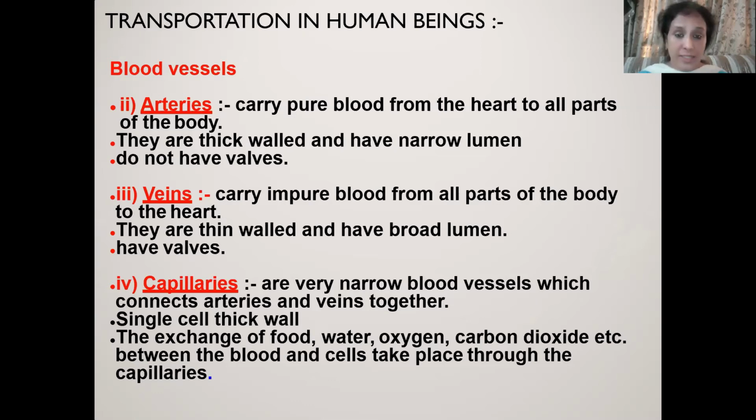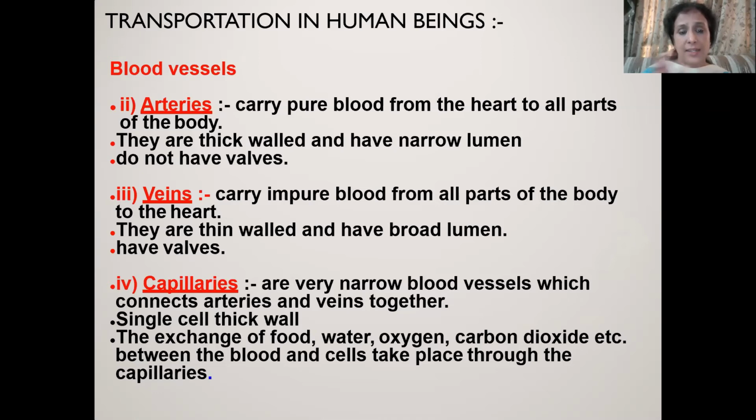Now the question is, then why do we call it an artery? Because artery is the term given to blood vessels which are carrying blood away from the heart. And the pulmonary artery is carrying the deoxygenated blood from the heart to the lungs. So this is the only artery that is carrying deoxygenated blood. The rest are carrying oxygenated blood.